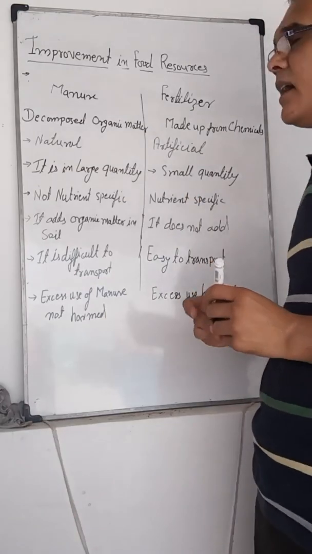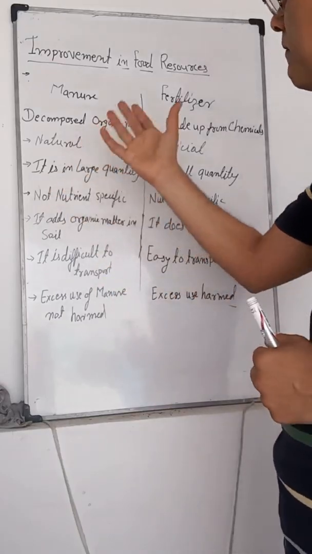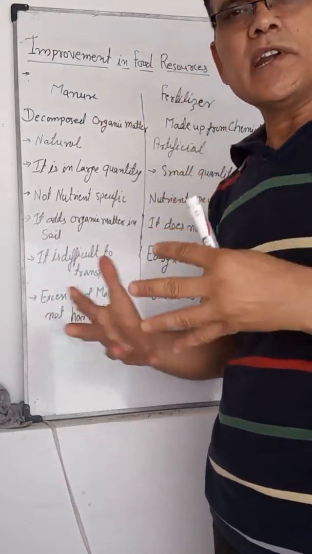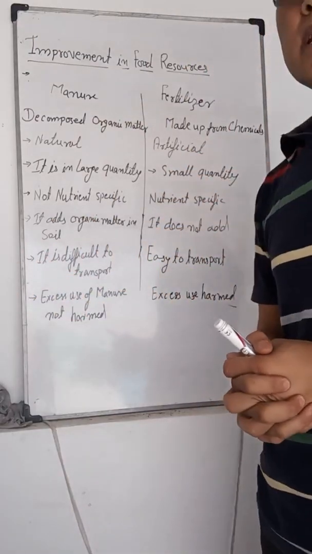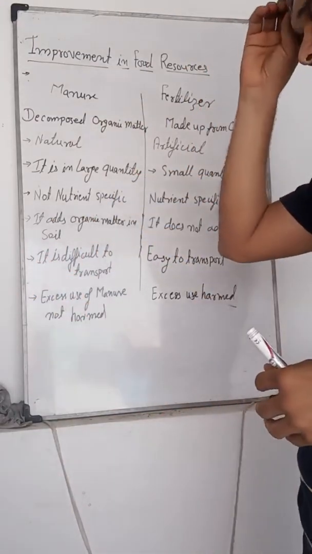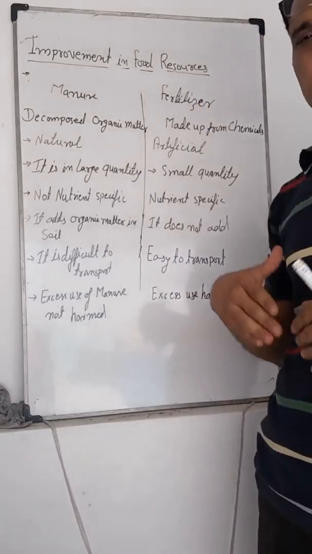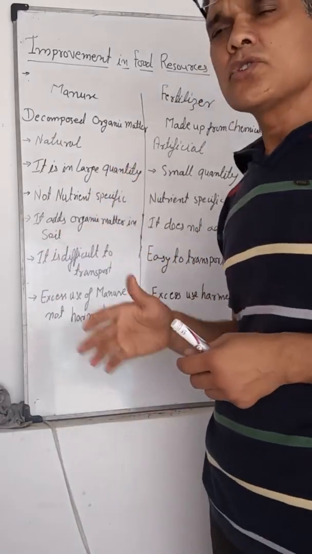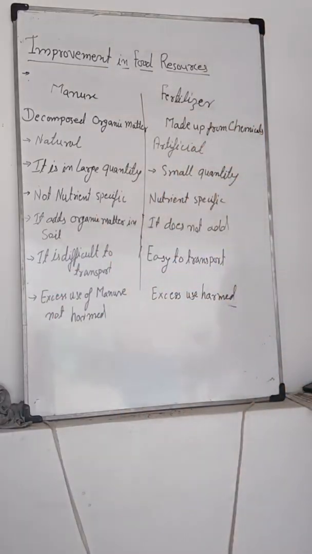Manure increases the soil fertility, the soil texture and water holding capacity, but fertilizers harm the soil or reduce the soil fertility and other components of the soil. So these are the main differences between manures and fertilizers.